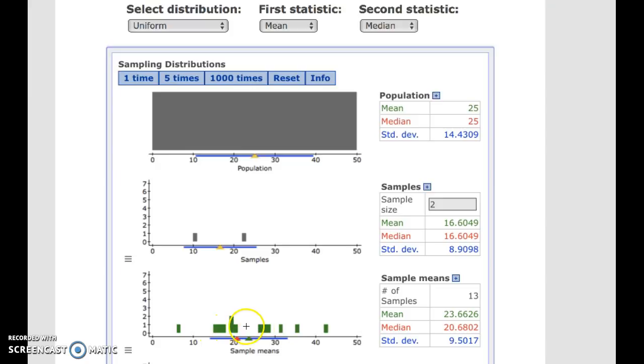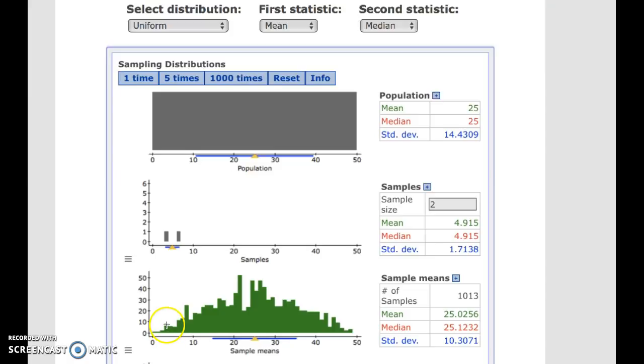Now, right now it looks kind of sparse because we don't have a lot of points. What if we kept on doing this and kept on doing this? I could click this 1,000 times. Usually it just plops them down and shows you what the picture would look like if we did 1,000 samples of 2 and plotted the sample means.